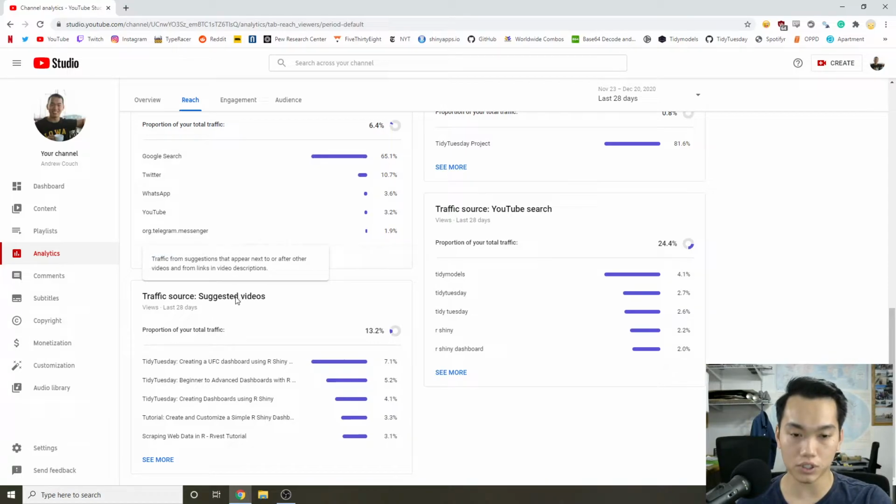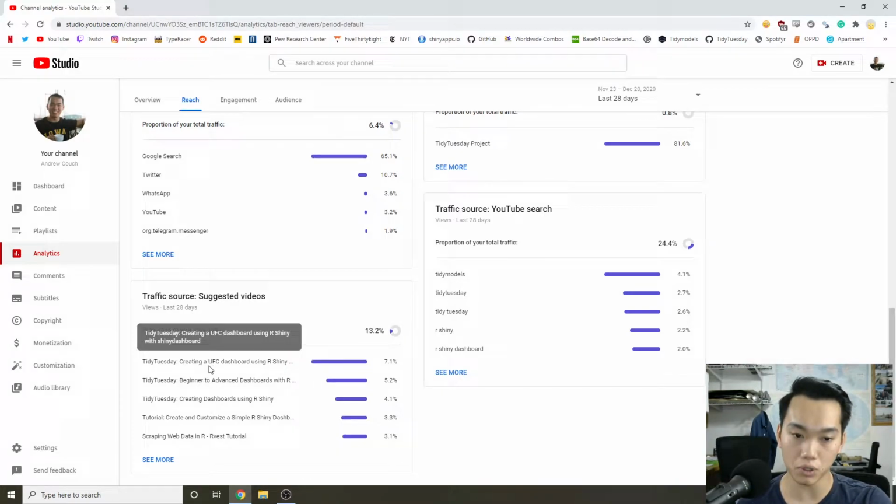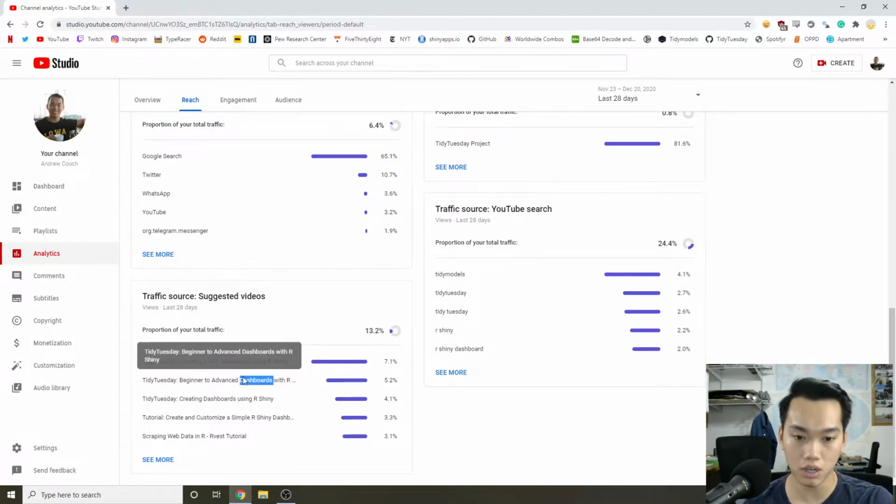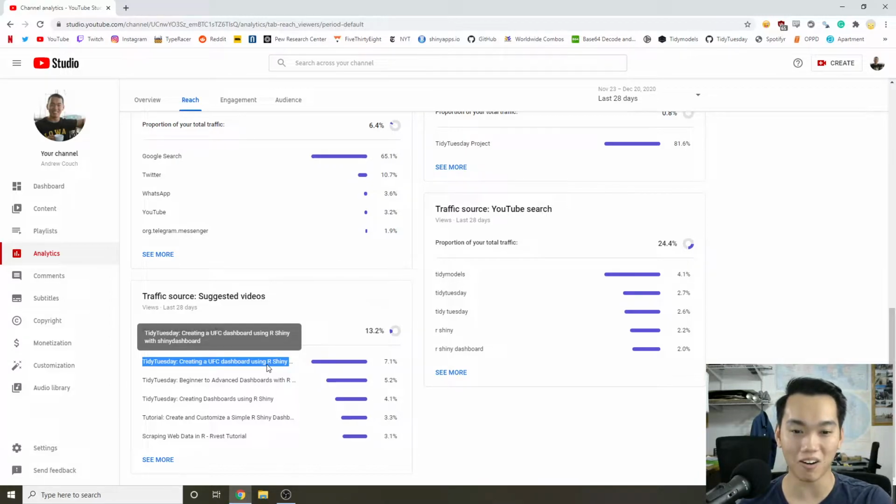And then we have our suggested videos, based off of which one's getting suggested the most. And again, we have the UFC dashboard, which for some reason I think is actually one of my most viewed videos. That's kind of interesting because I didn't really work too hard on this video. I was just doing this to mess around because I saw a Kaggle data set.